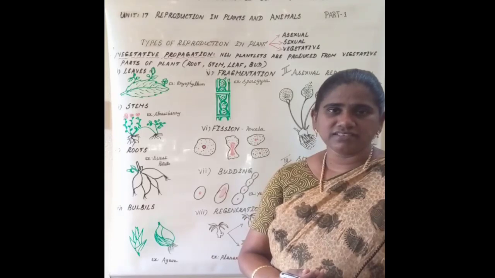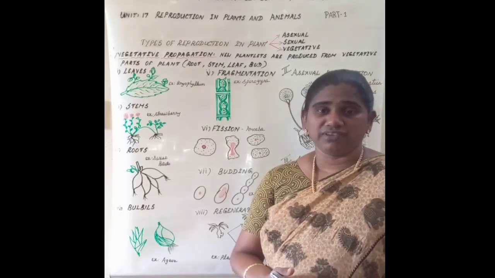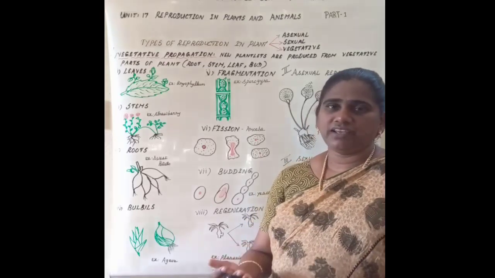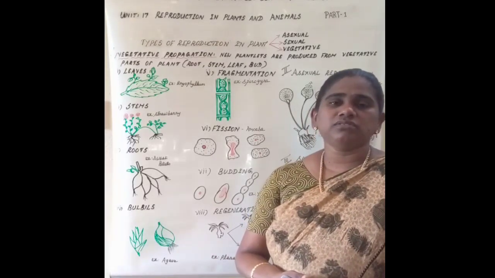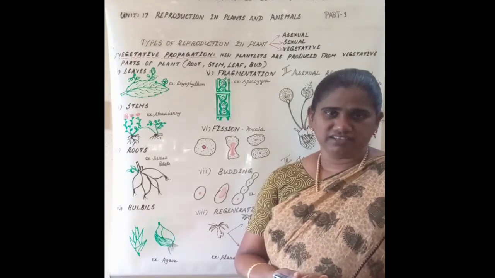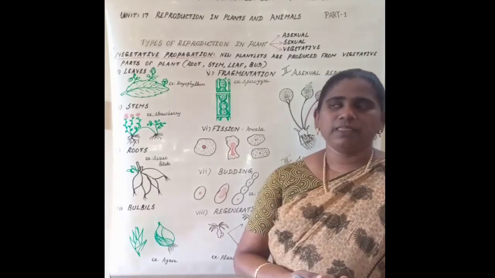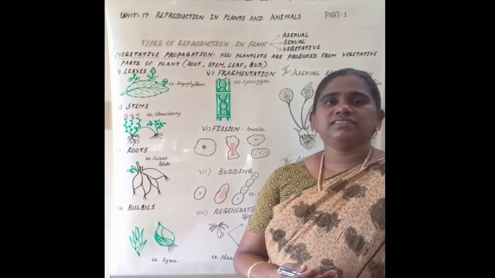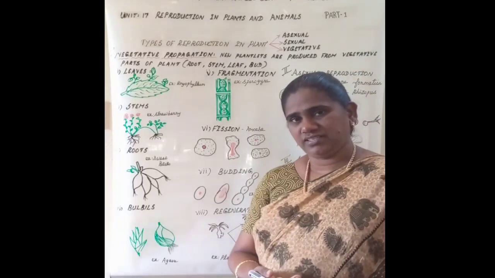If you take a rat, their gestation period is around 3 weeks. Human beings' gestation period is around 280 days. Generally, we say it as 10 months. So, the reproductive period also varies from organism to organism.